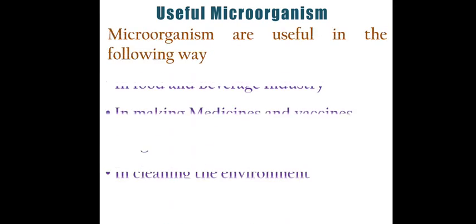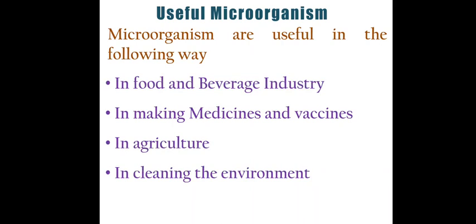As per our previous topic, I have told you that microorganisms are very small in size and they can be useful to humankind, and yes, they can be harmful to us also. Microorganisms can be useful in many ways, like in food industries, in beverage industries, in making of medicines and vaccines, in the agricultural sector, and in the cleaning of the environment. There is a big role of microorganisms.